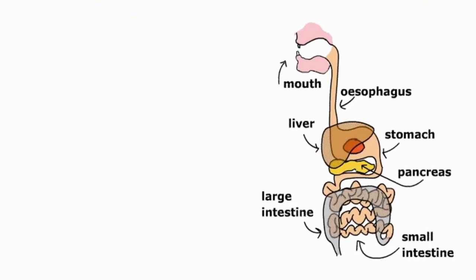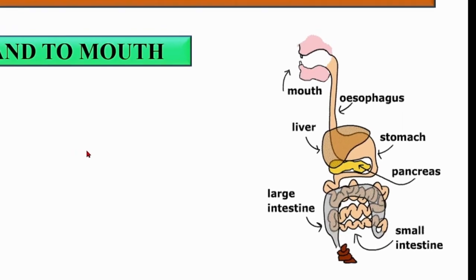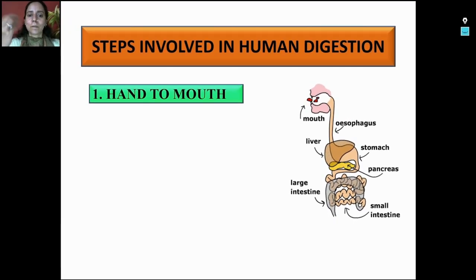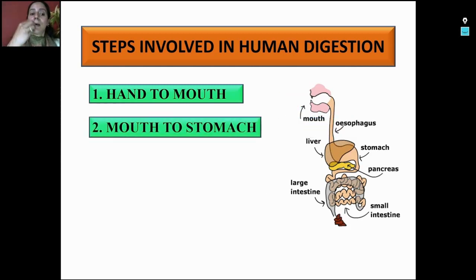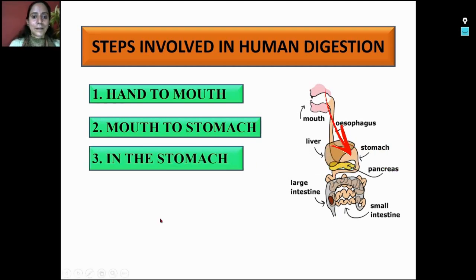Steps involved in human digestion. First step is hand to mouth. We are taking 1 bite of chapati and putting it in our mouth. Second step, in the mouth we are chewing it and then swallowing it down to the stomach. Third step, that food comes to the stomach, stays for some duration there, and here also some sort of digestion is taking place.